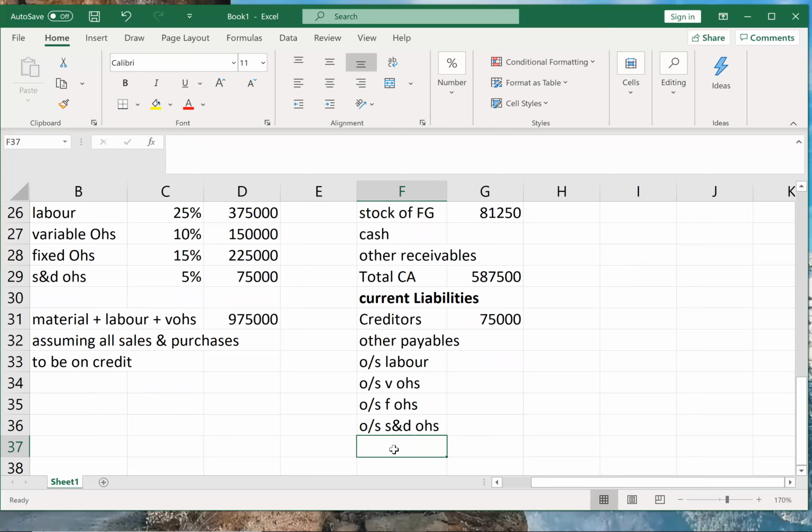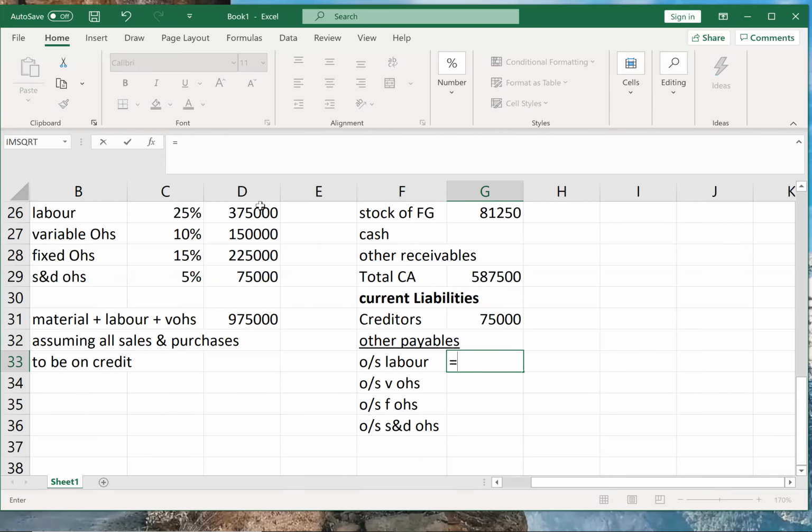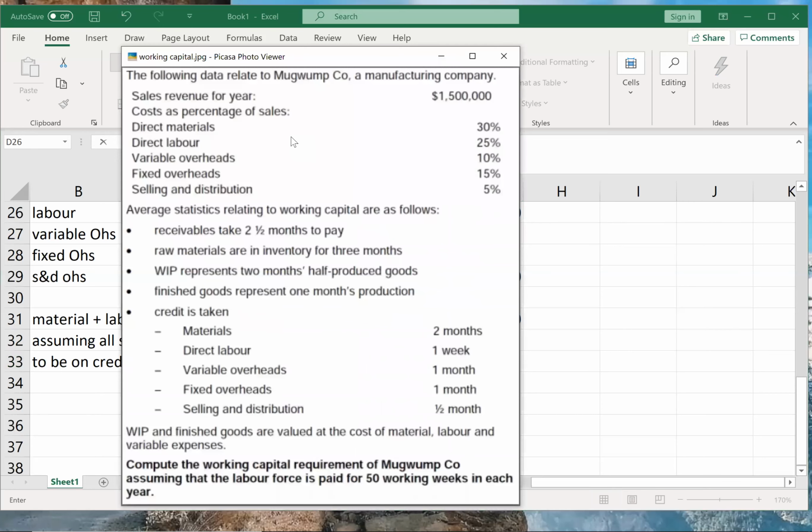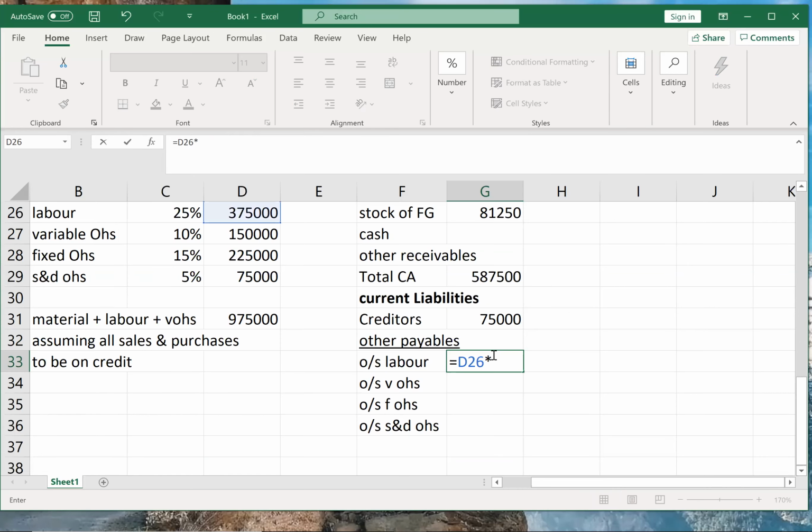That will be your other payables. For labor, we'll take labor into period. What is the period for labor? Direct labor is 1 week, so we would have taken 1 by 52. But in this problem, in the last line, they have specifically given that the labor force is paid for only 50 working weeks. So into 1 by 50.